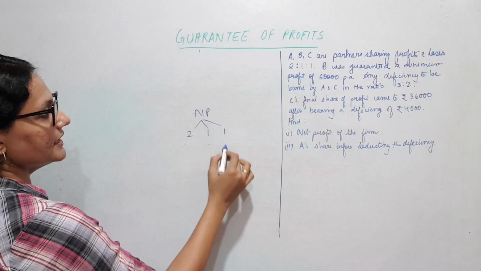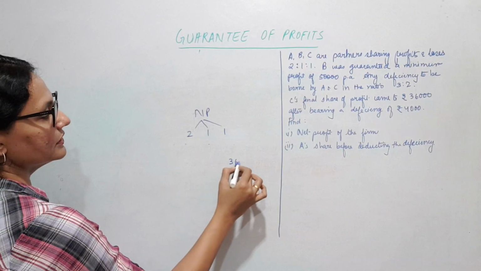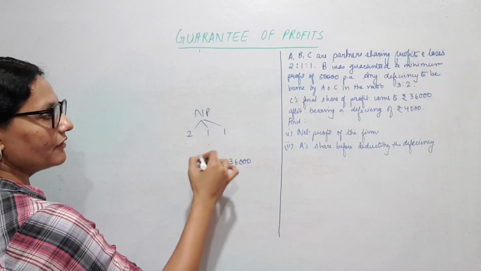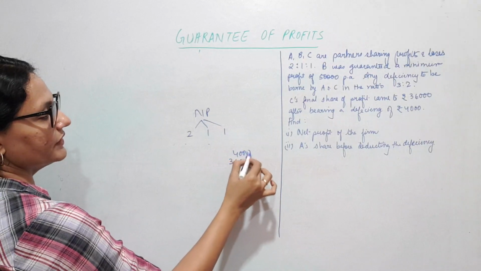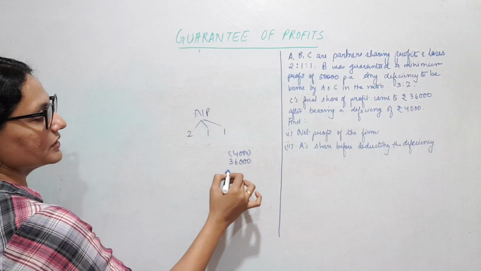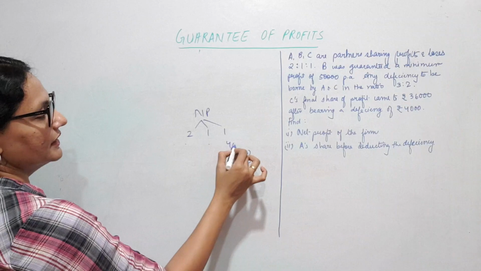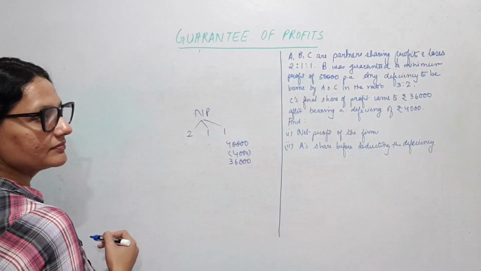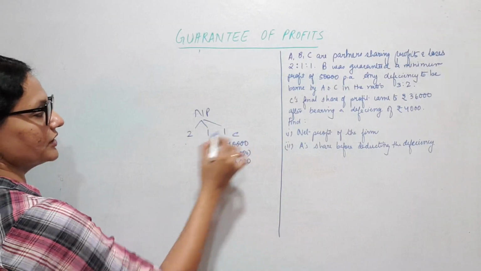So we are saying C's final share came to 36,000 after deducting 4,000. We have deducted 4,000 from something and now it is 36,000, so obviously before that it would have been 40,000. That is C's share.